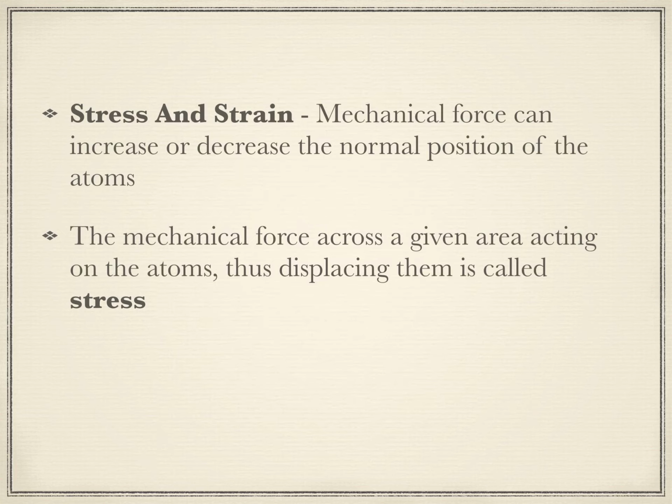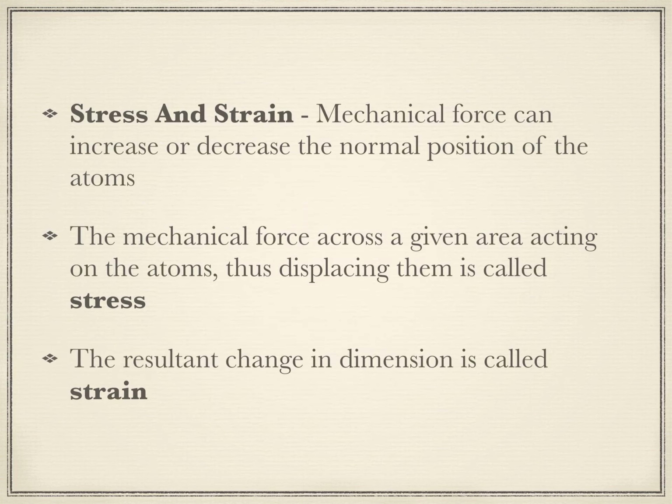There is an external force on the body, but the body reacts in the form of stress. When this stress causes a change in the body structure, it is called strain. So to repeat, there is a force on the body, and the body reacts in the form of stress. If there is any change in the dimension of the body, it is called strain.